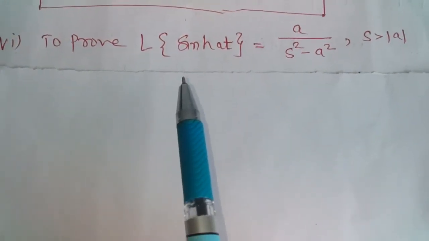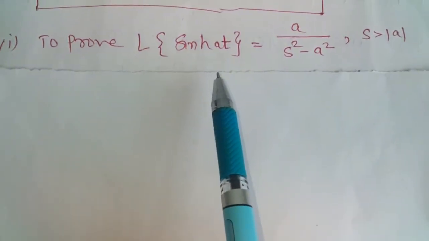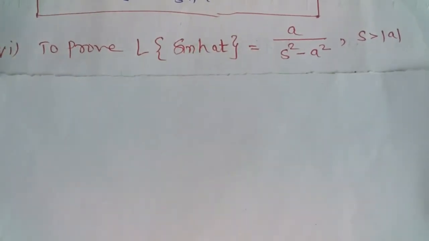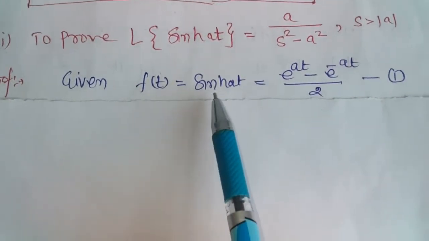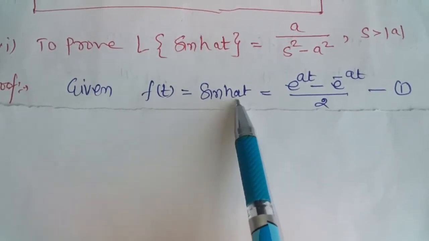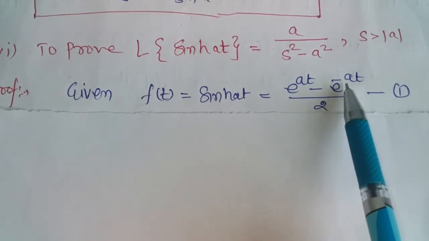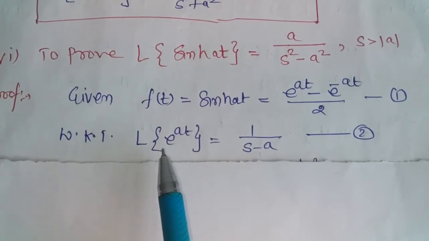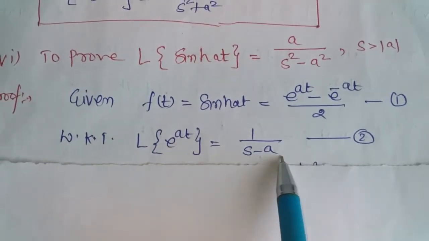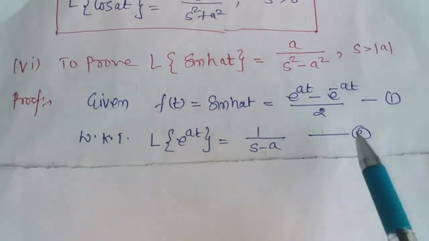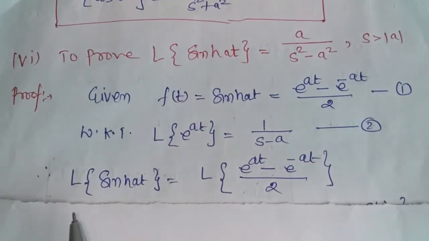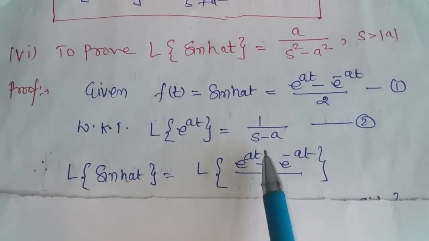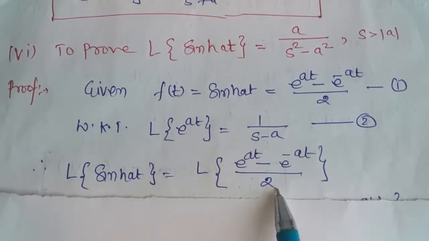Next we prove the Laplace transform of hyperbolic sin at is a upon s square minus a square. So here the function f(t) is hyperbolic sin at, and we know that the value of hyperbolic sin at is (e raised to at minus e raised to minus at) by 2. Further we know that the Laplace transform of e power at is 1 upon s minus a. So using the first and second we get the Laplace transform of hyperbolic sin at is equal to the Laplace transform of (e power at minus e raised to minus at) by 2.